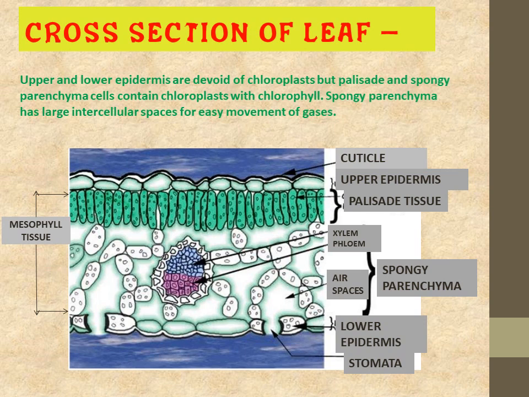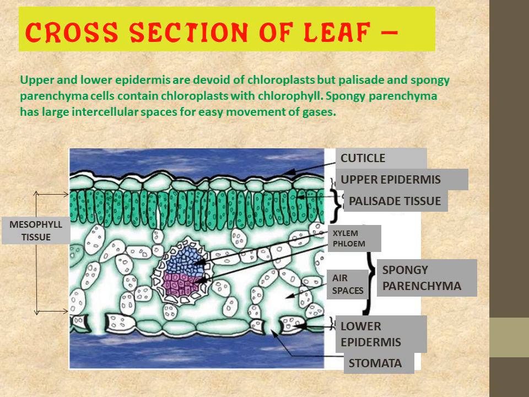Now you can see that just below the upper epidermis there are certain elongated cells, between which the intercellular space is very little. So this is palisade tissue. There is a layer of palisade tissue just below the upper epidermis. Then after the palisade tissue, you can see in the center the xylem and phloem. Vascular bundles are present, and just adjacent to this certain spongy cells are there.